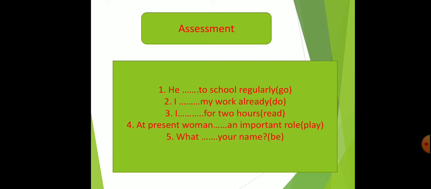Assessment. Number 1, he does to school regularly. Correct answer will be he goes to school regularly, as here the subject is third person singular number, so we have used s or es with the verb go. He goes to school regularly. Number 2, I dash my work already. Here the word is already, so we have to do it as present perfect tense. I have done my work already.